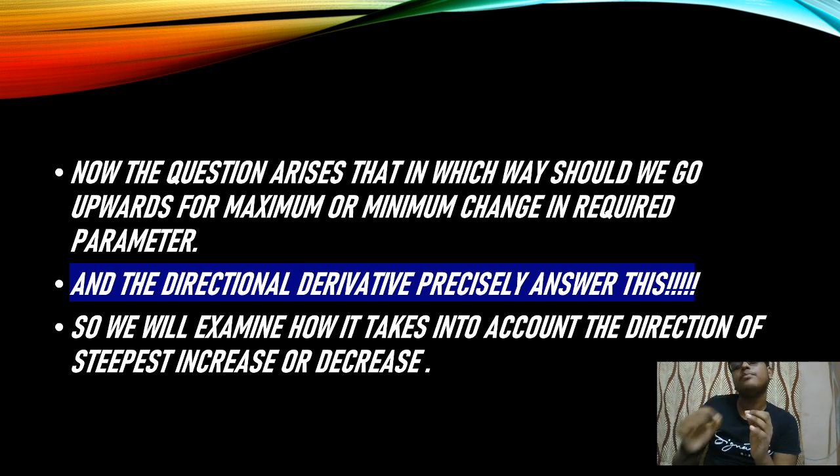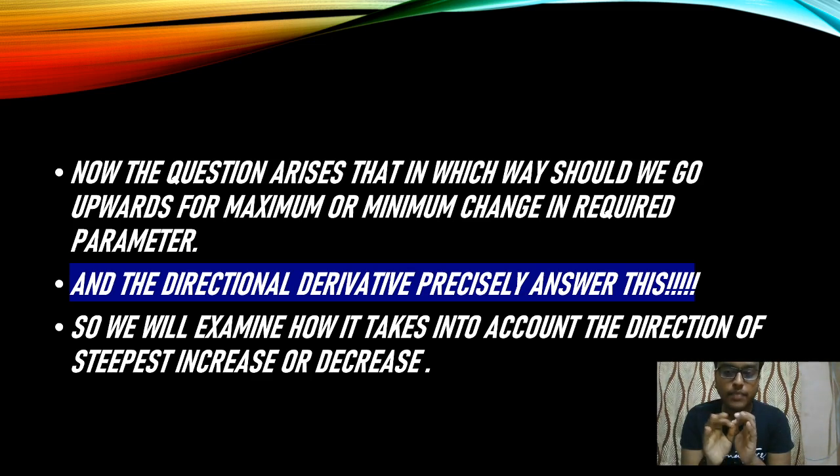Obviously on that same plane the temperature change will be the same, but the rate of change of temperature will not be the same, because for going vertically upwards you have taken a shorter path, and for going winding up through the stairs you have taken a longer path. So the rate of change of the parameter, in this case the temperature, will not be the same.